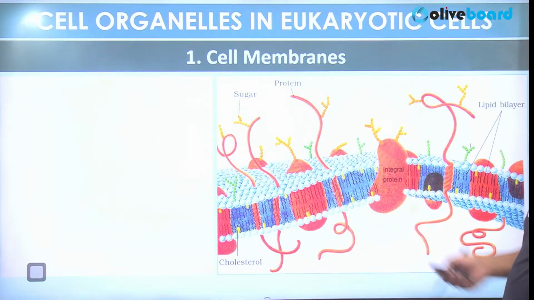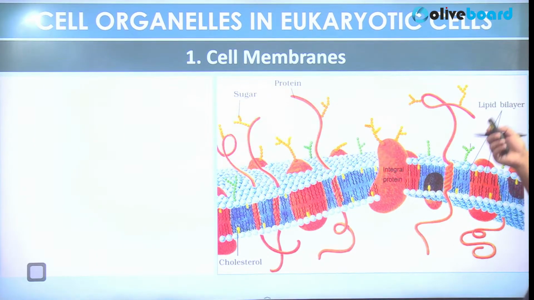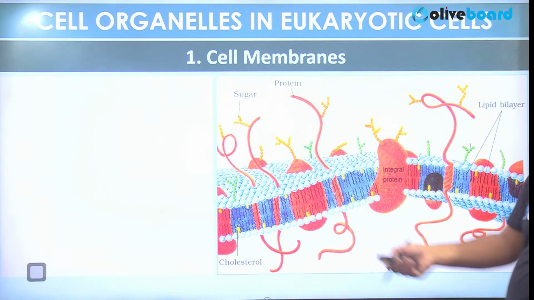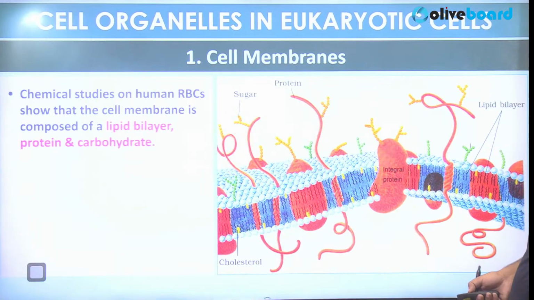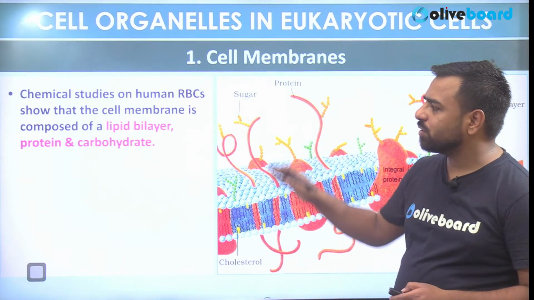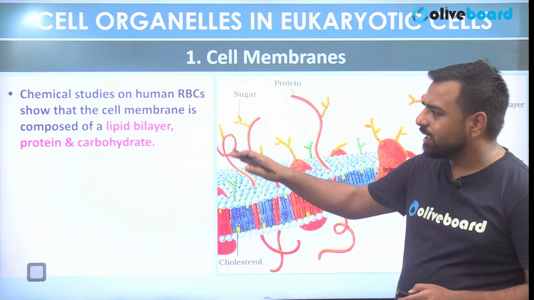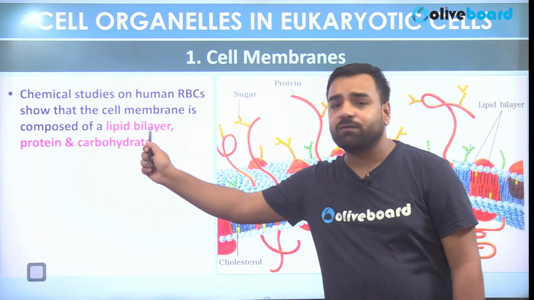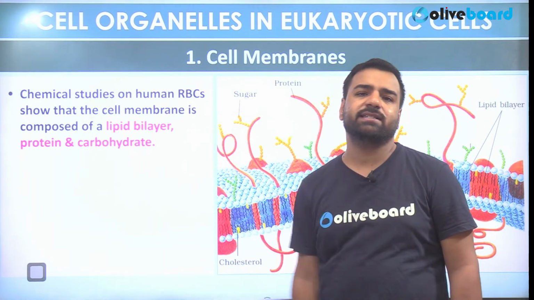So this is the structure of cell membrane. Here we have lipid bilayer which is present. Here we have cholesterol, sugar, proteins. Chemical studies on human RBC show that cell membrane is composed of lipid bilayer, protein and carbohydrate. This was the question from SSC JE and also from SSC CGL.